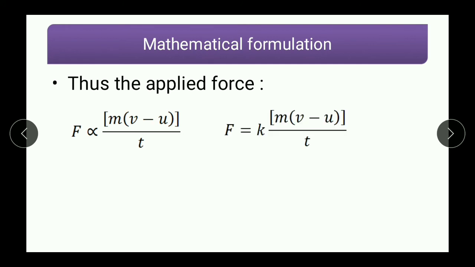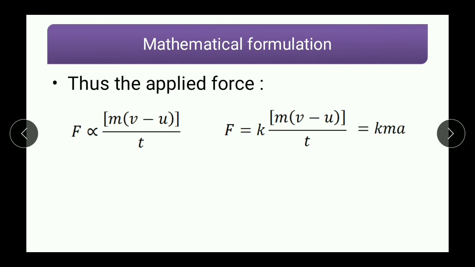Now since it is proportional, it will be equal to some proportionality constant k into the term in the bracket, which is m into bracket v minus u upon t. So this k is the proportionality constant.